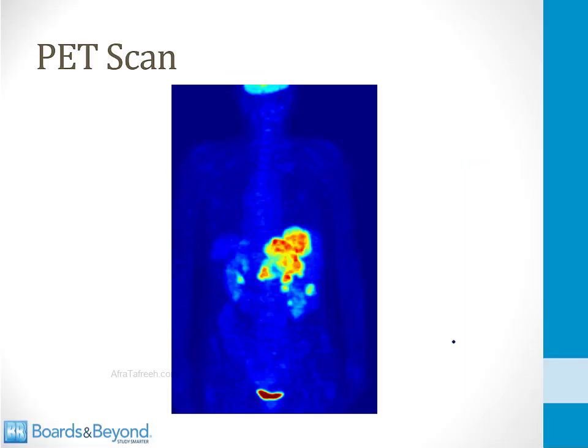This person has a malignancy in their abdomen. You can see how brightly it's lighting up. The reason it's so bright is because it is taking up lots and lots of radio-labeled glucose. And it's because of the Warburg effect and the unusual metabolism in cancer cells that we can do a PET scan. It's often used to identify tumor mets because distant metastases will light up on a PET scan.